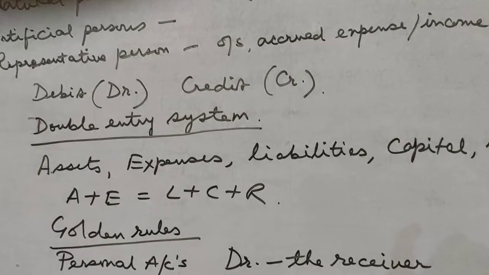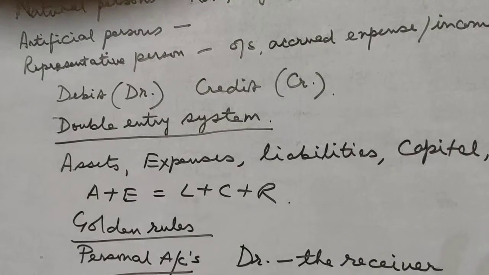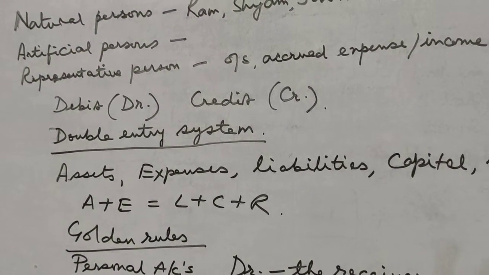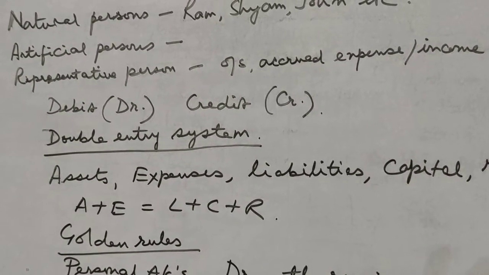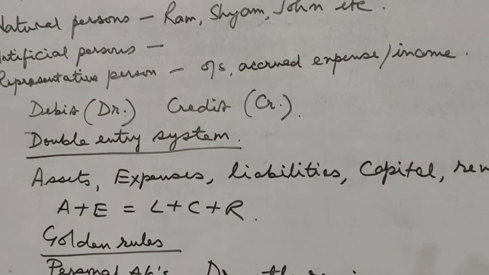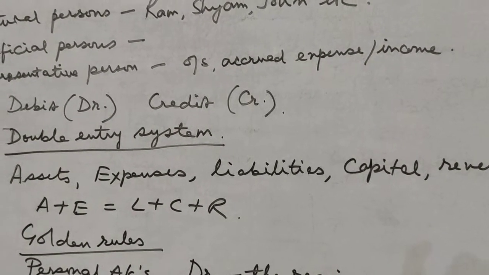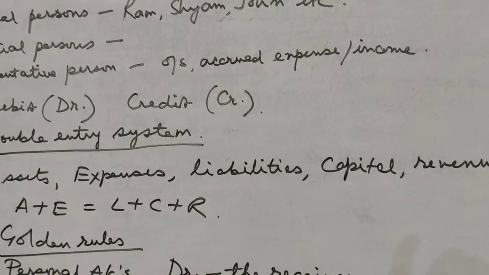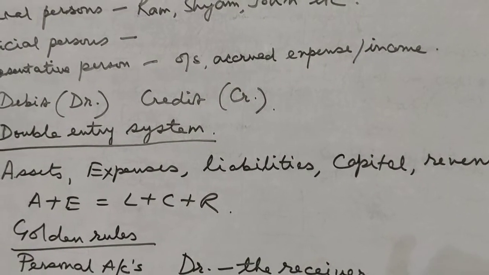So this is also very, very helpful in writing the business transactions. I repeat that once again: whenever an asset or expense of the organization or business entity increases, we debit that asset or expense account. And whenever an asset or expense decreases, we credit the asset and expense account. Similarly, whenever a liability, capital or revenue increases, we credit them, and whenever a liability, capital or revenue decreases, we debit them.